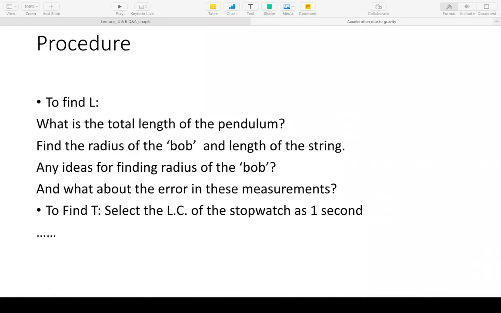Why 20, 30? I want the time period of one oscillation, no? I'm dividing it like that. Then we'll divide it by 20, by 30. But then why do that? Taking one would finish the work, no? Ma'am, it is to reduce the error in the measurement.